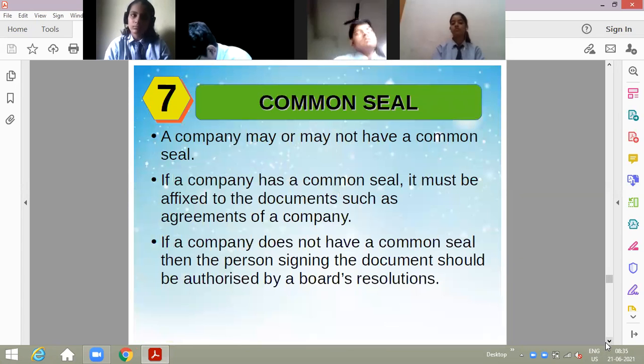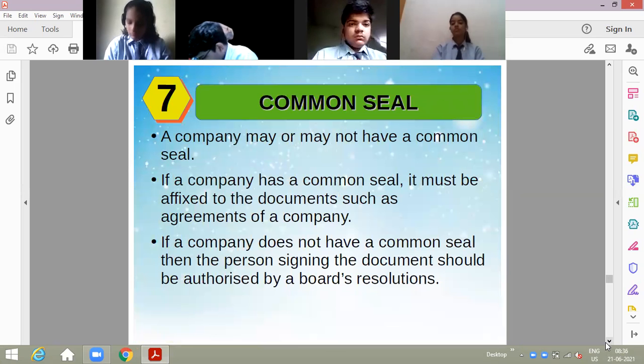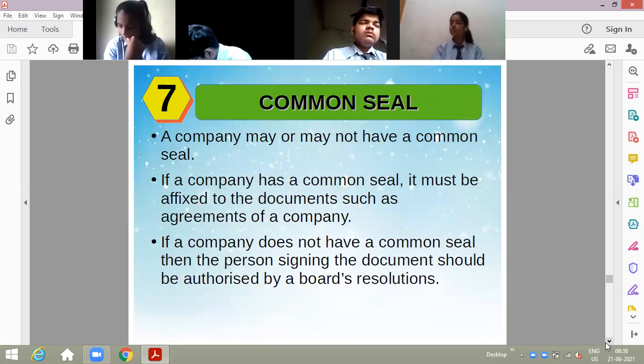Common seal. The common seal is basically the common signature of the company. If a company has a common seal, then the company is going to affix that seal on the documents, which are the agreements of the company. Whenever the company has to sign, it will sign the contract with the common seal only, provided that the company has a common seal. In case the company doesn't have its own common seal, the board of directors can make a contract on behalf of the company, and they can sign the contract, and it will be applicable and liable to all.